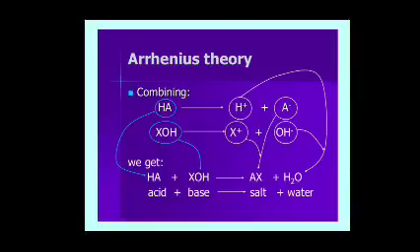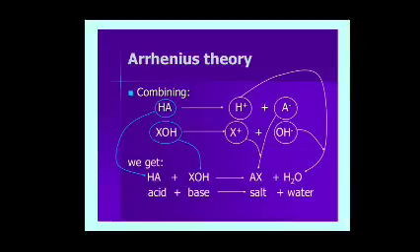According to Arrhenius theory, HA gives H plus and A minus. XOH gives X plus and OH minus ions. When the acid and base combine, HA acid and XOH base react to form AX, the salt, and H2O, water.